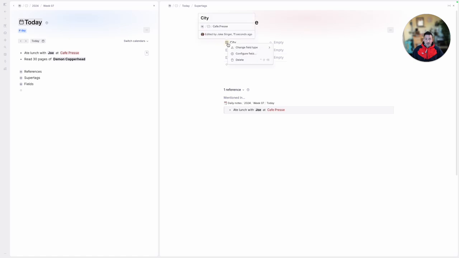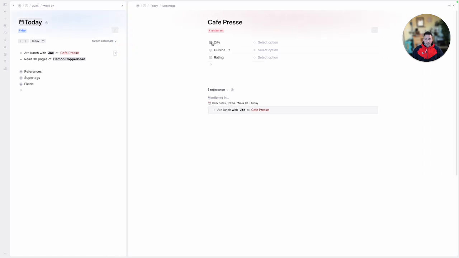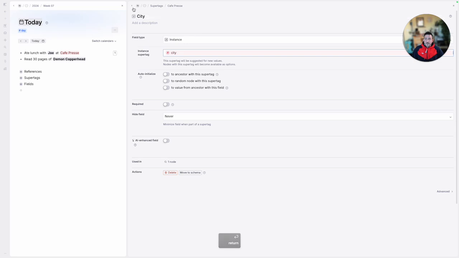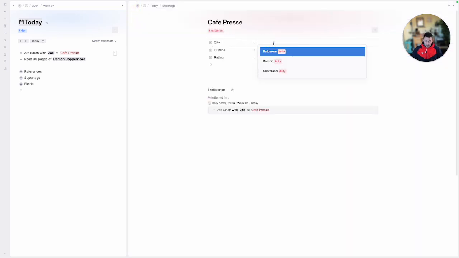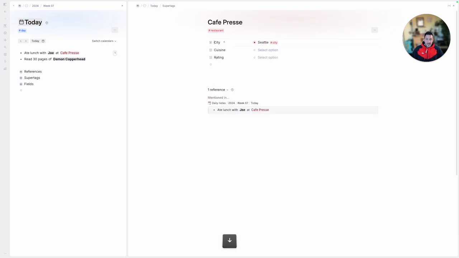City, we need to configure to be an instance field. Cuisine, we're going to make an option field, and I'll show you what that means in a moment. And rating, I'm also going to make an option field. Let's go through and configure all this. City, we know, should be an instance of a super tag that we've already created called city. Cafe Press happens to be a restaurant that has actually closed, but it's a restaurant from Seattle. If I open Seattle, there are already tags that we created earlier, and the only one I'm going to add right now is Washington, and tag that as a state. So now we know that there's Cafe Press in Seattle.